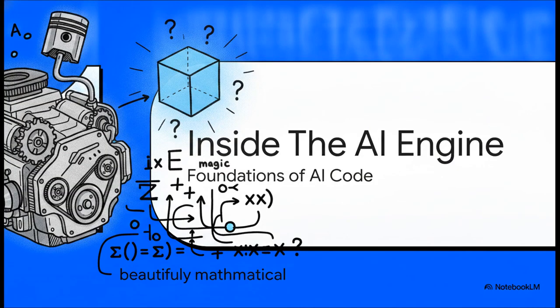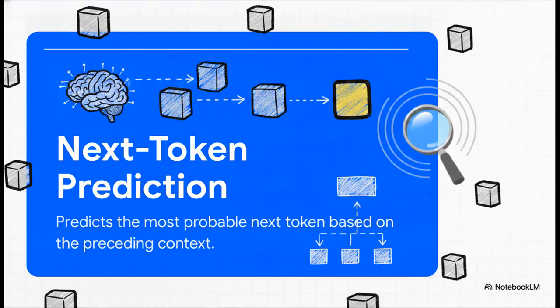Starting with Section 1, Inside the AI Engine and the Foundations of AI Code. To actually build reliable software with AI, we first have to lift the hood and understand exactly how these models generate their responses. It's so easy to think of AI as this magic box that just sort of knows how to code, but the reality is beautifully mathematical.